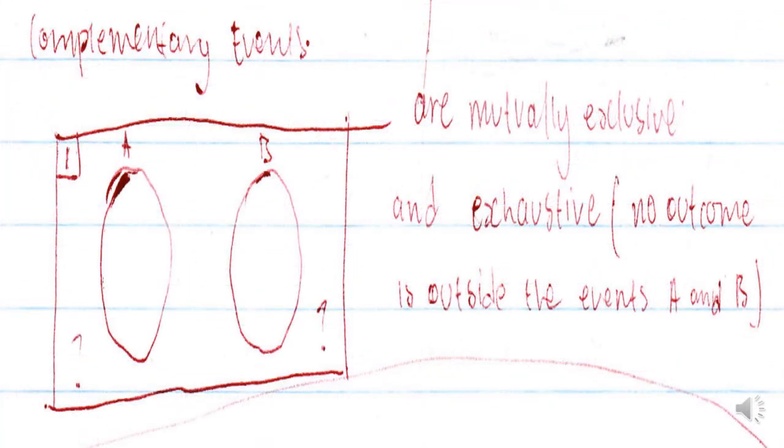Now on this slide, we see there is a Venn diagram, but you need to know the symbols, as well as the names of the different types of events on a Venn diagram. So let's take the first one. We can have two complementary events. Let's say we have event A and event B. The complementary events are the events that are mutually exclusive and exhaustive.